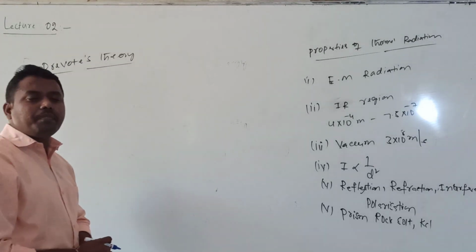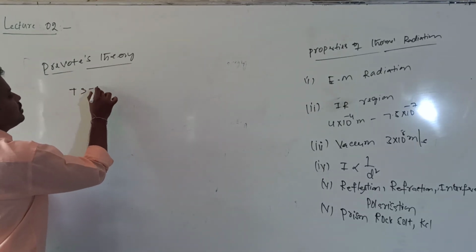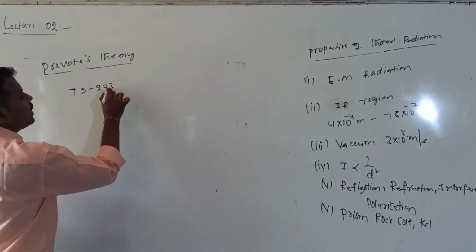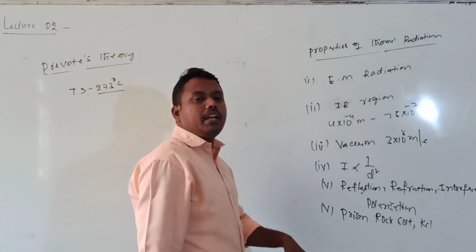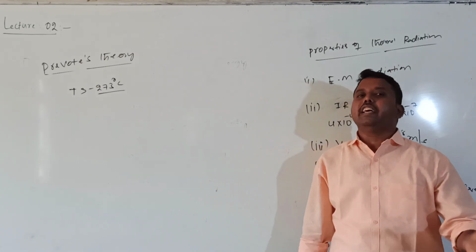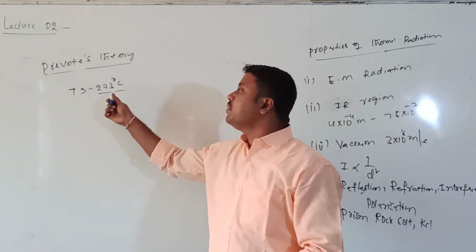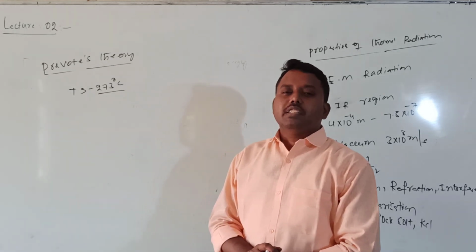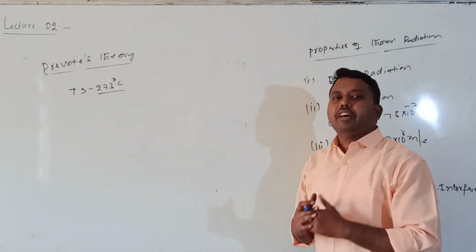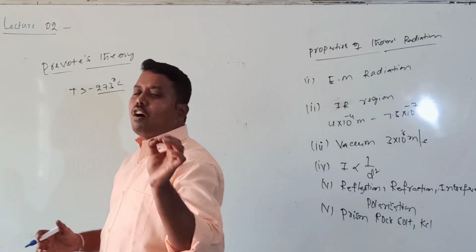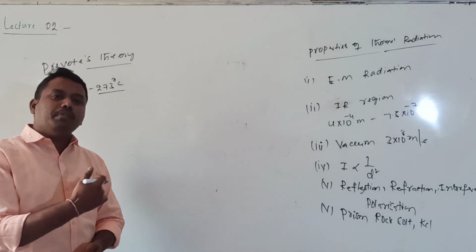According to this theory, every body whose temperature is greater than absolute zero will emit heat in the form of thermal radiation. What is absolute zero temperature? Minus 273 degrees Celsius. Generally, the knowledge we have up till now is that a hotter body will emit heat and a cold body will absorb heat.